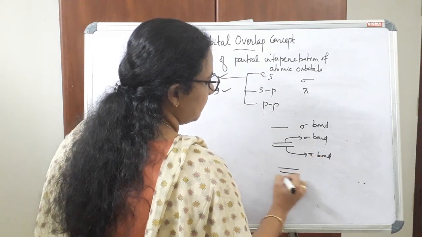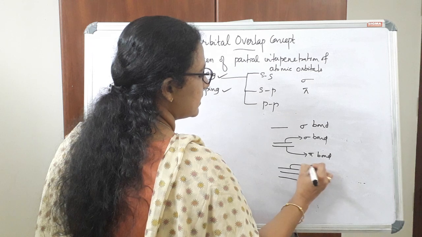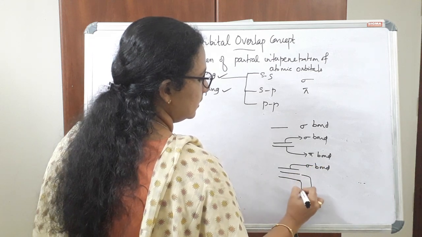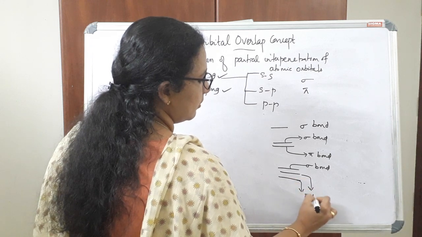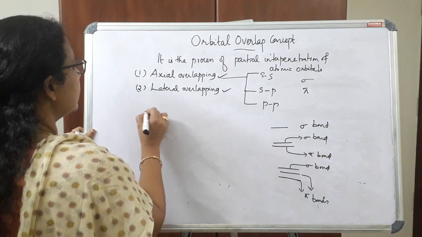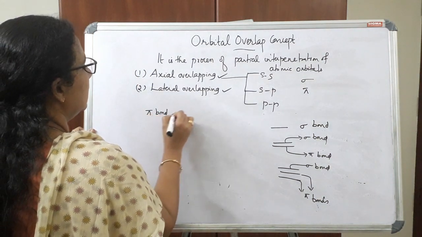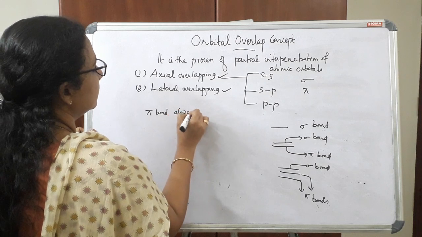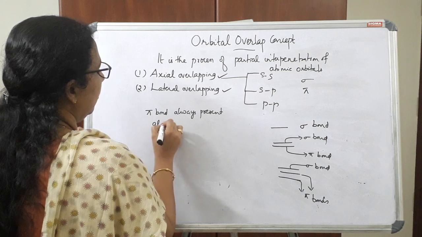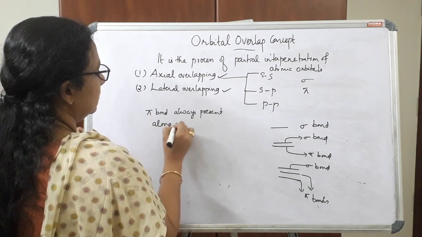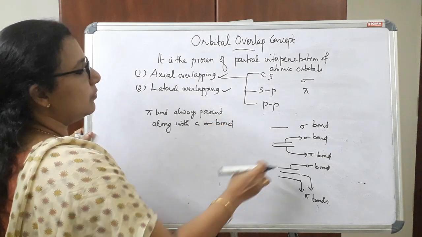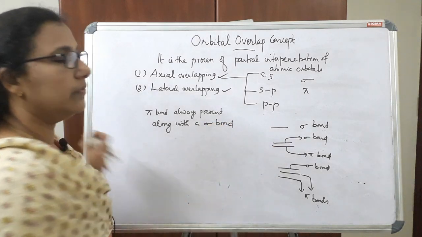If there is a triple bond, one bond is a sigma bond and the other two bonds are pi bonds. A pi bond is always present along with a sigma bond. Without the formation of a sigma bond, no pi bond will be formed.